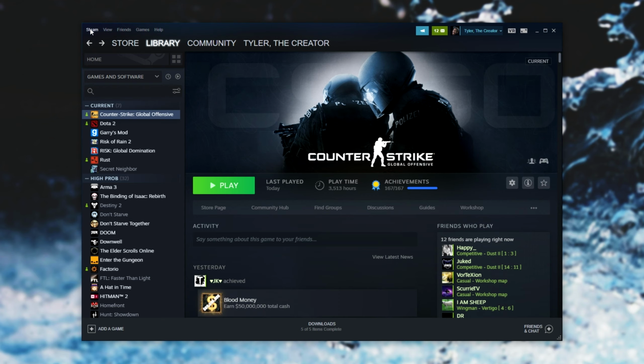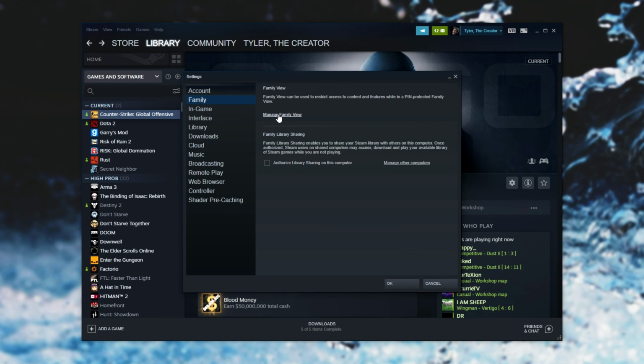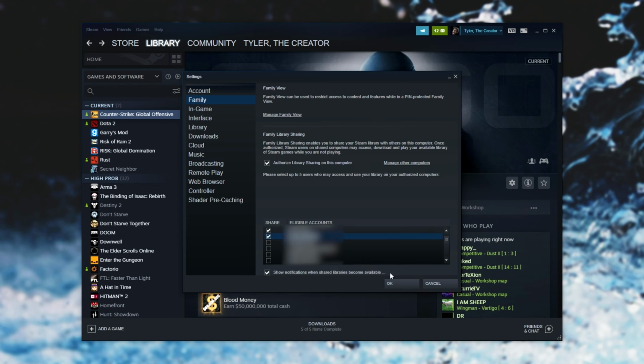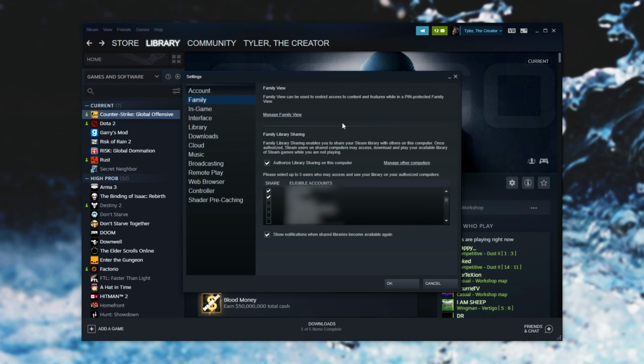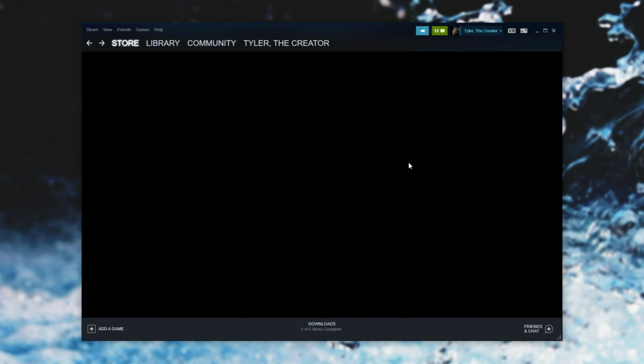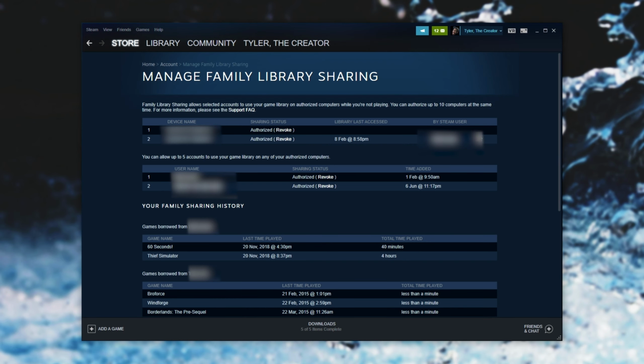All we need to do is click on Steam in the top left and head across to Settings, then into the Family tab, and we'll see Family Sharing. All we need to do is click Authorize Library Sharing on this computer, and below we'll have a list of all accounts that were previously logged into on this computer. All we need to do is select what account we want to family share with, and upon clicking OK, we've now family shared. So if we head back to Steam Settings, Family, and we head into Manage Other Computers, we can go ahead and remove other computers that we've authorized so they can no longer play our games.